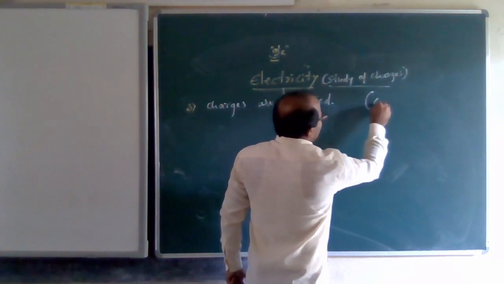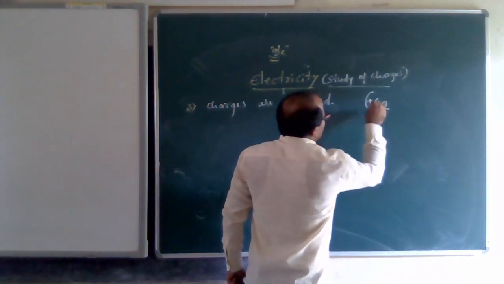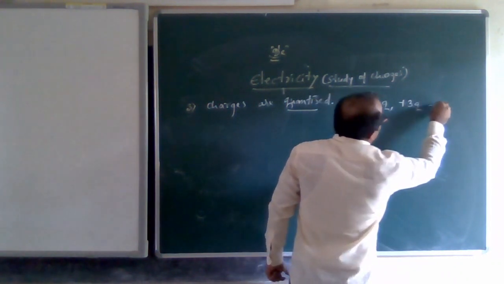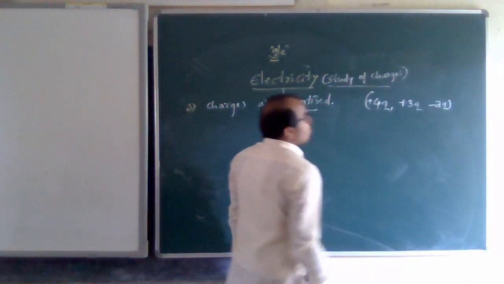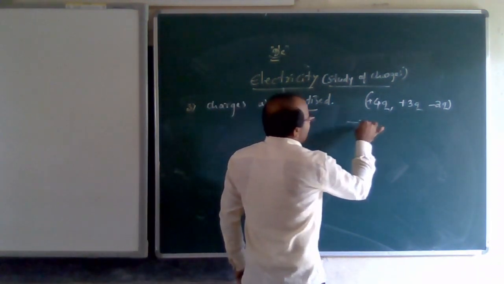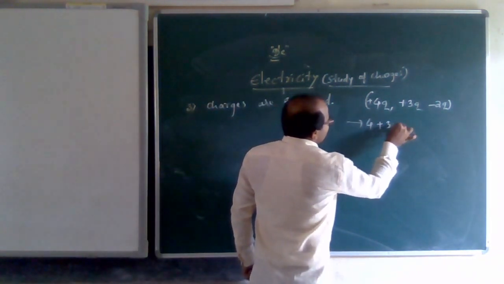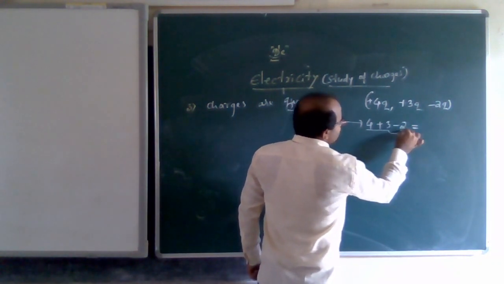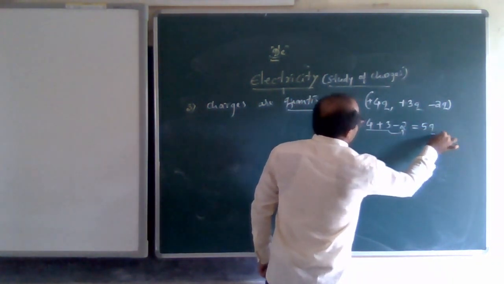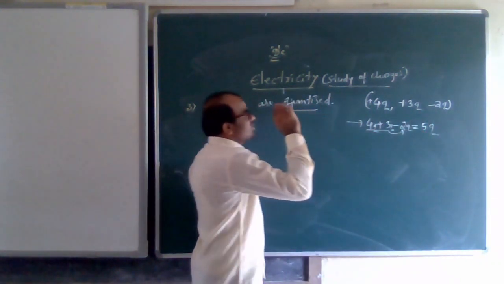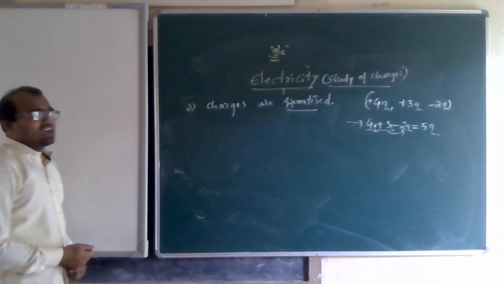If 4q, plus 3q, and minus 2q charges are present, then to find the total charge present in the system you have to add 4 plus 3 minus 2. That becomes 4 plus 3 is 7, minus 2 is 5q charge. So in this way charges are quantized.